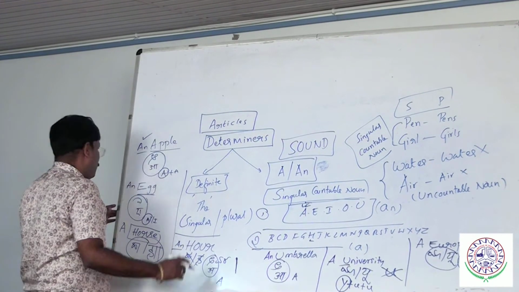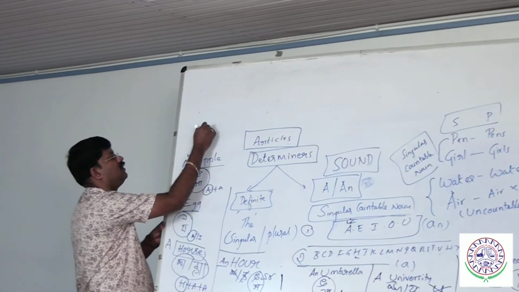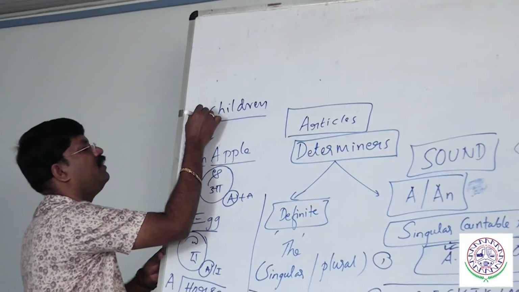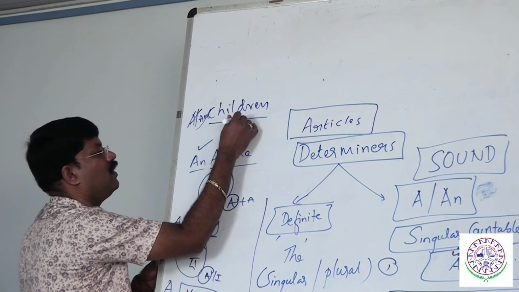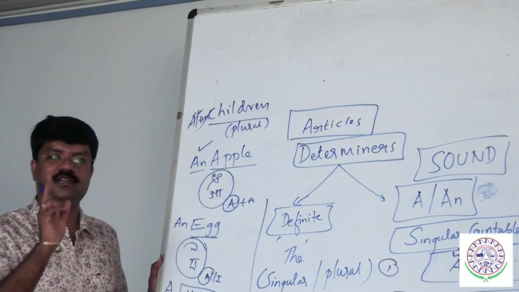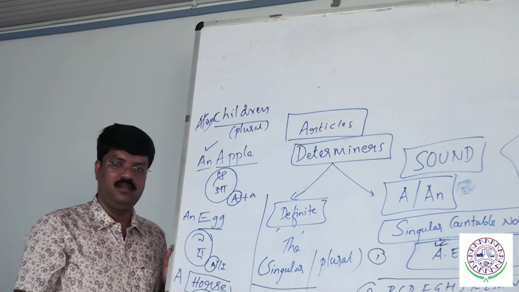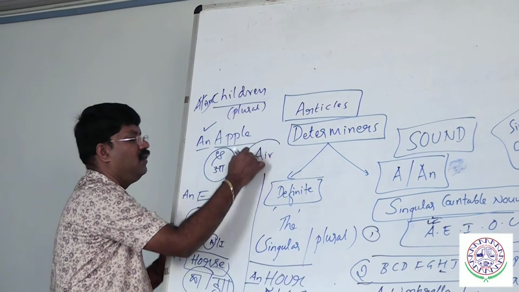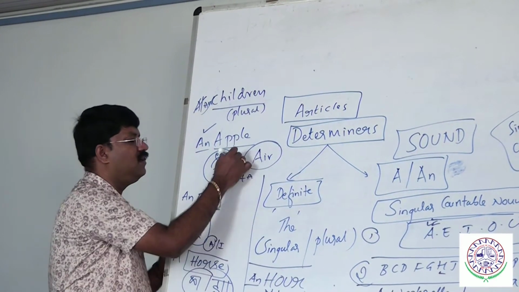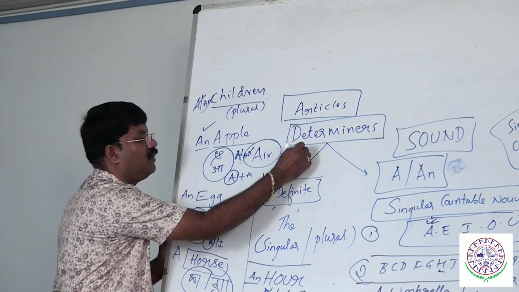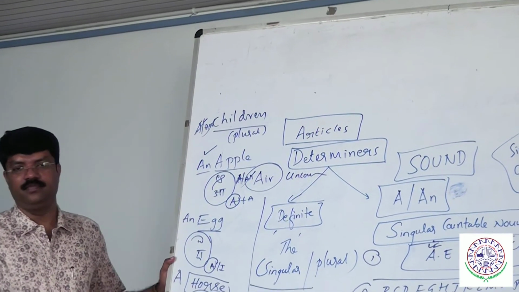Right, when it comes to plurals, for example, children, I cannot say "a" or "an," because the plural form is a plural. As per the rule, "a" and "an" should be used with a singular countable noun. Similarly, uncountable noun, air. Air is an uncountable noun. I cannot say "a" or "an." We cannot use it.